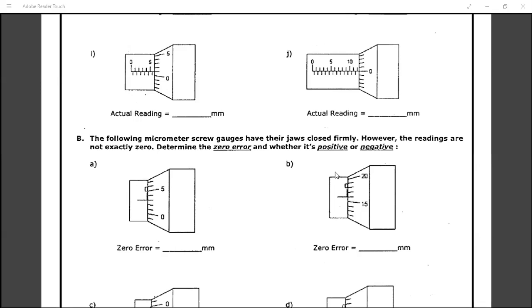Sir, so is 25 positive or negative? So exact 25 you won't ever get. The difference in the scales will be at most 10 divisions. Because if you are getting 25, that means it is a very huge gap. Such cases of screw gauge are not usually designed, so they are considered faulty. So sir, the questions will mainly be 15, 45, 30. Yeah, 15. You can say at most 18, not even 18. I haven't seen 18 in any instruments. It can be 15, it can be 10, it can be 45, it can be 48 in those cases.